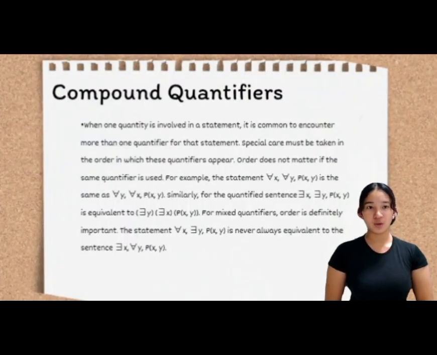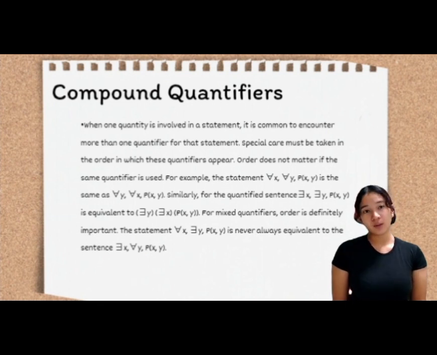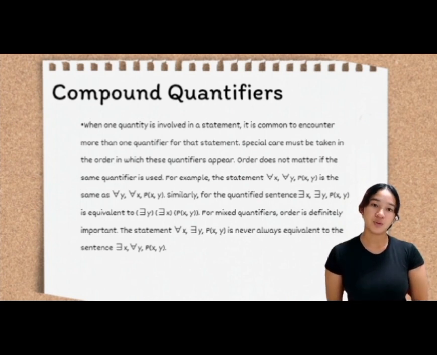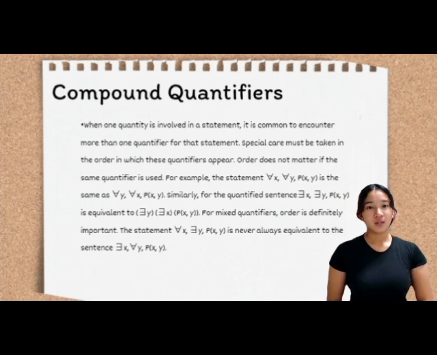Hi everyone, my name is Marian Gretel P. Cabando and today I will be talking to you about compound quantifiers. When we are talking about compound quantifiers, it is when you are using two or more quantifiers. There are two types of quantifiers, the existential and universal quantifiers.